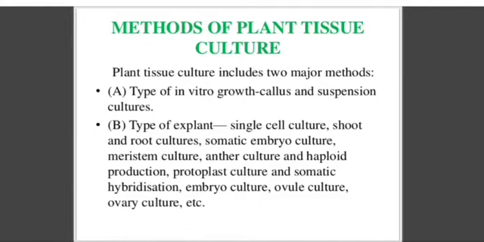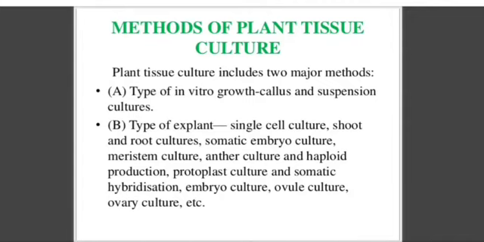So we can grow different types of explants, and there are different types of cultures. The first one is single cell culture. It means a single cell we can culture in aseptic conditions or in the lab. The second one is shoot and root culture. If we use the shoot, that is known as shoot culture. If we use the root, that is known as root culture. The next one is somatic embryo culture. Somatic embryo culture means the embryo is developed from a somatic cell or vegetative cells.